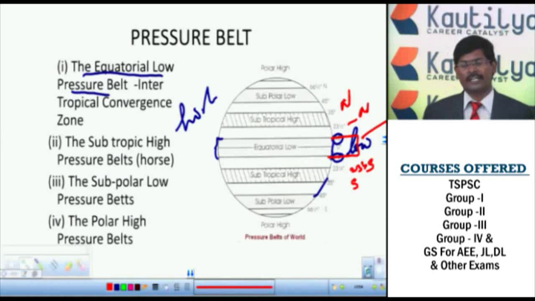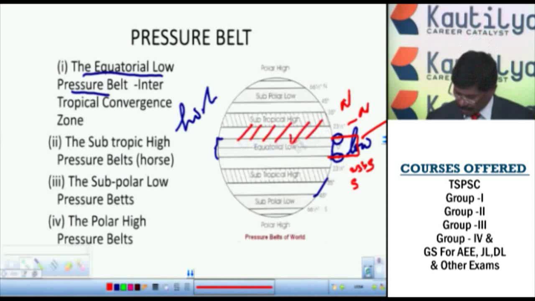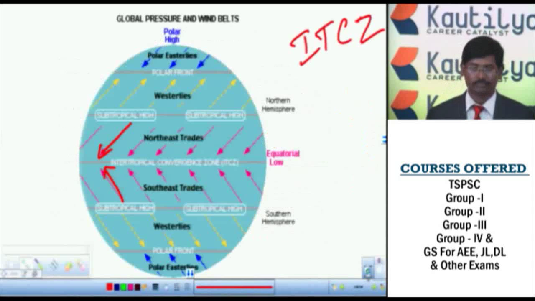We know the direction of the movement generally is from high pressure area to low pressure area. From the subtropical high pressure area to the subtropical low pressure area, which means the equatorial low pressure area. This is the direction of the winds: high pressure to low pressure in the northern hemisphere, and again high pressure to low pressure in the southern hemisphere.